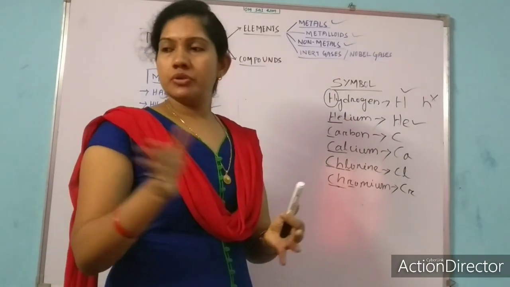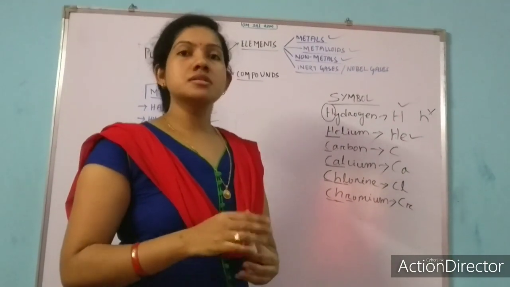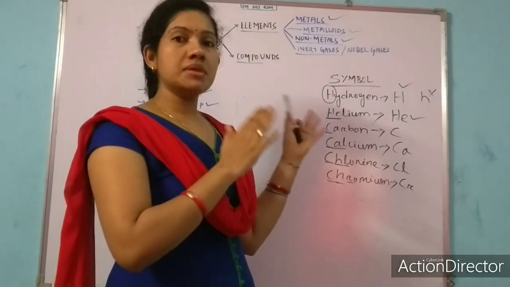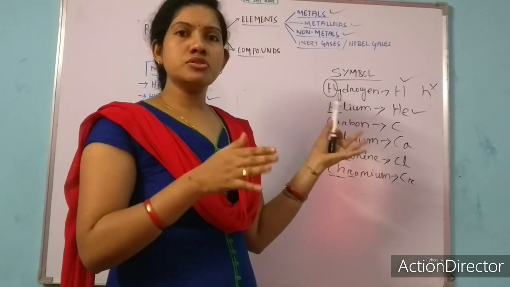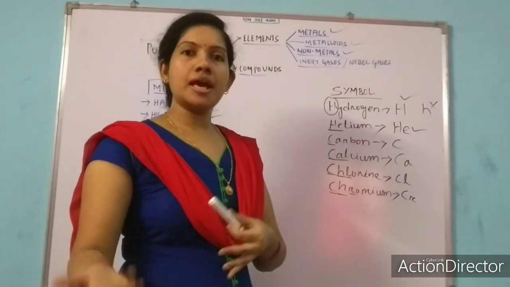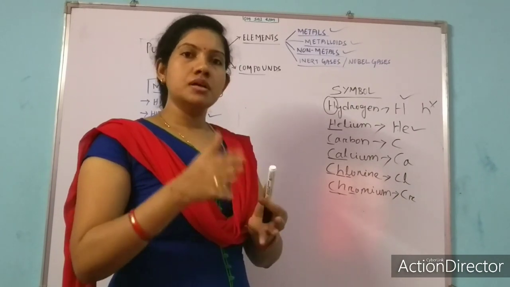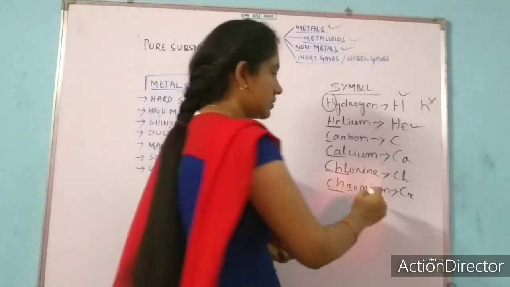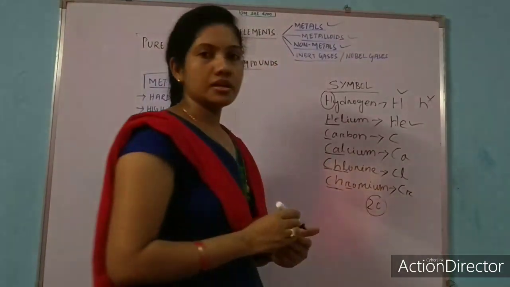There are around 20 to 25 symbols given in your book. Just learn those symbols. Again, there are 118 elements as I said. Now it is not possible for you to learn all those symbols. Gradually you will learn them in your higher classes. For now, if possible, read at least up to 20 symbols. The symbols of 20 elements, you just read them out.